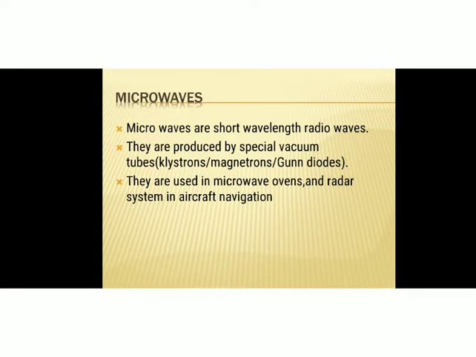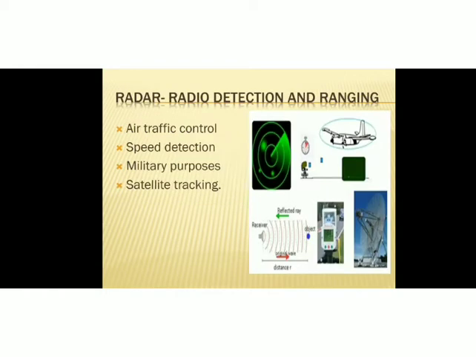So where do we apply these microwaves? Microwaves are used in radars and also in microwave ovens. You are familiar with the function of the microwave oven and radar. Radar is the expansion of radio detection and ranging. This radar is applied in air traffic control and speed detection. It is useful for military purposes, and it is also useful for satellite tracking. All these are the important applications of radar.